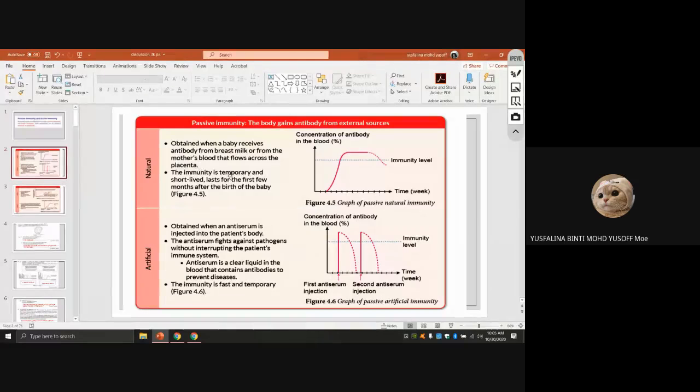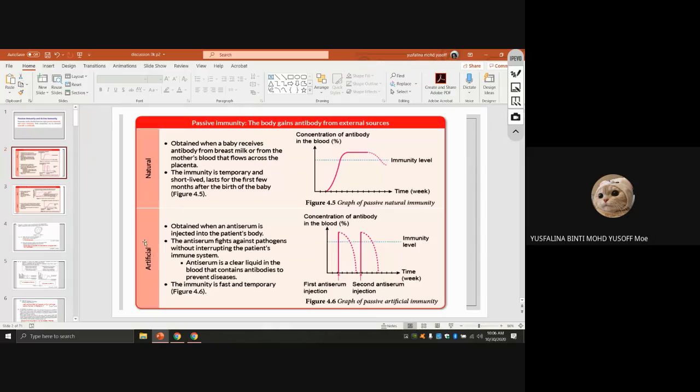This immunity is only temporary and short-lived, lasting for the first few months after the birth of the baby. You can see the graph here. When the baby feeds on breast milk from the mom, the antibody increases. It is sustained for a few months, and then gradually decreases. So this is only temporary. This is natural passive immunity, natural because we obtain it naturally from the breast milk or from the mother's blood.